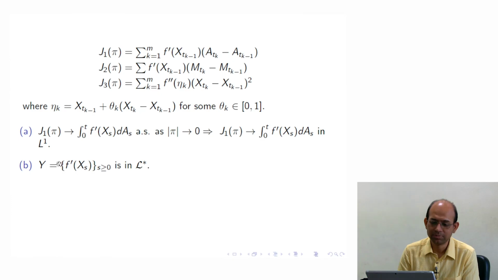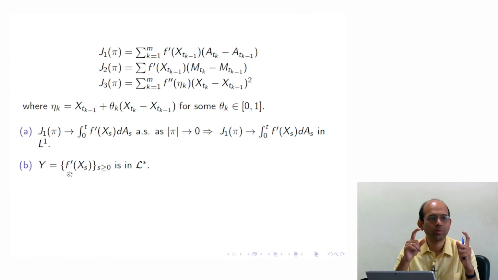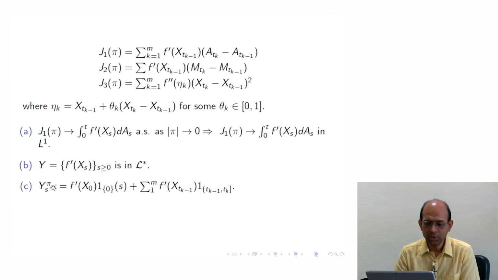It is actually bounded, so all these norms, the finite expectation conditions, are true because it is bounded. So all these conditions we can satisfy, and Y is also in L-star. Now for this Y, let us look at this. This is like a discretization of this Y. Let us write down this discretization precisely. This is Y pi at s for this particular partition: f prime of X at t_{k-1} times the indicator function of the interval from t_{k-1} to t_k, closed at t_k.